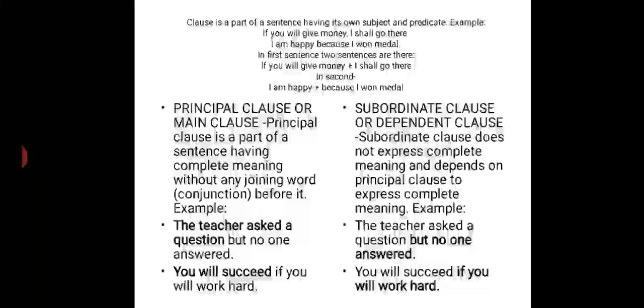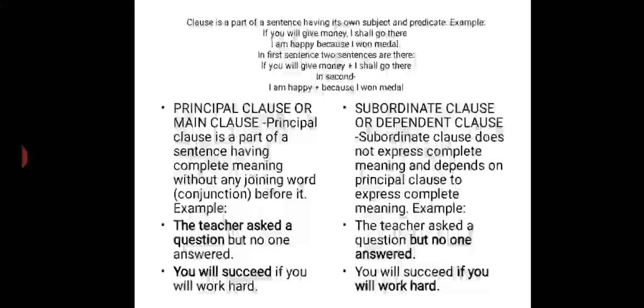Thereafter, subordinate clause or dependent clause. A subordinate clause does not express complete meaning and depends on the principal clause to express complete meaning. Example you see, the teacher asked a question but no one answered.